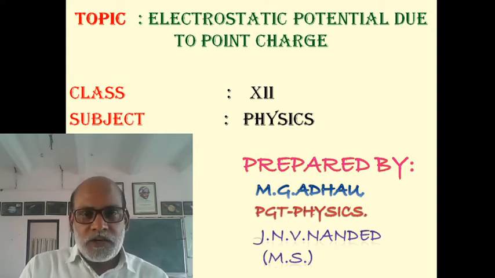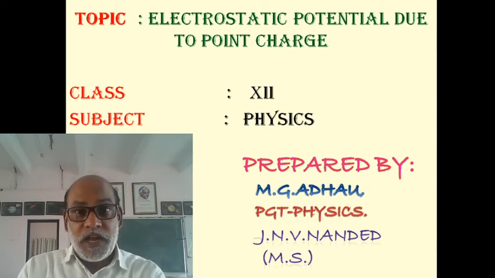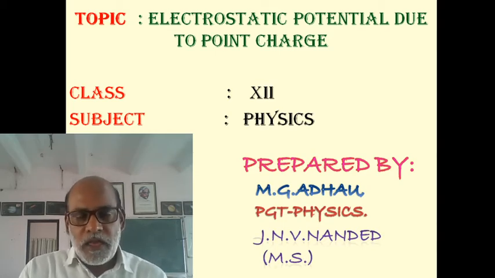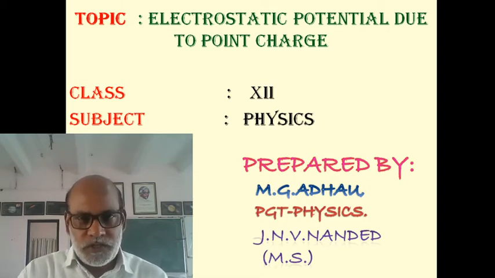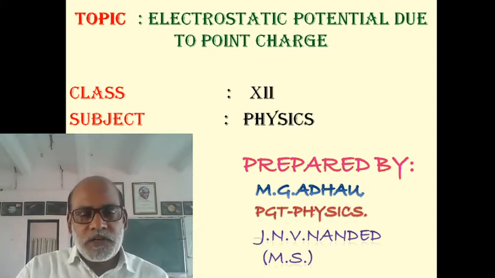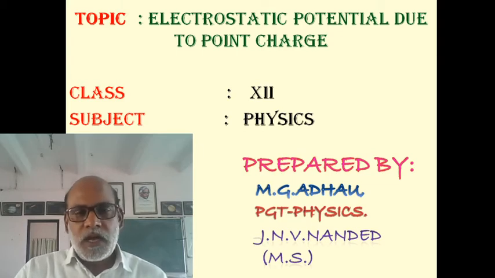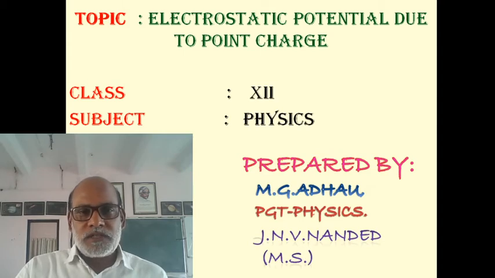Important thing is that electrostatic potential at a point is independent of the test charge, and it only depends on the magnitude of the given charge or source charge, as well as on the distance of the point from the given charge or source charge. And the third quantity we have discussed, what was that? Electrostatic potential difference. Now electrostatic potential difference between 2 points is defined as the amount of work done in moving a unit positive charge between 2 points.